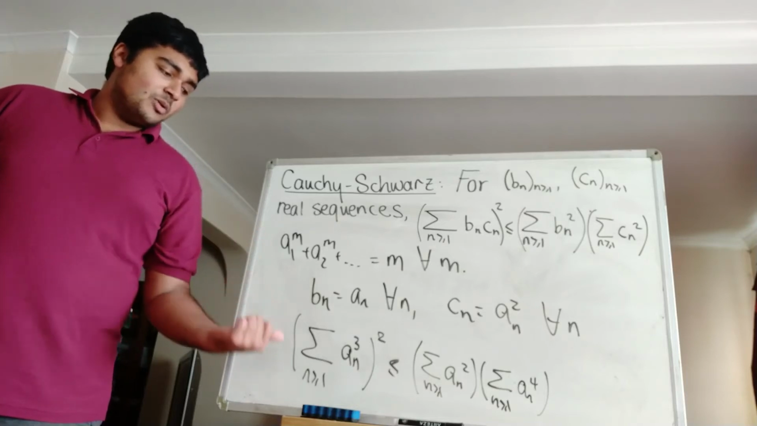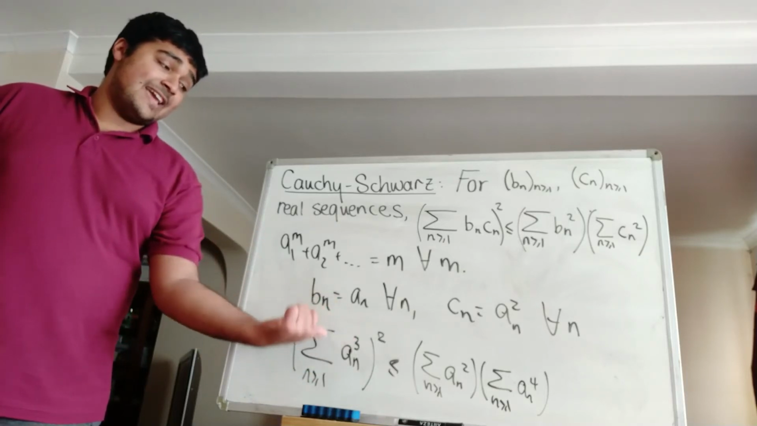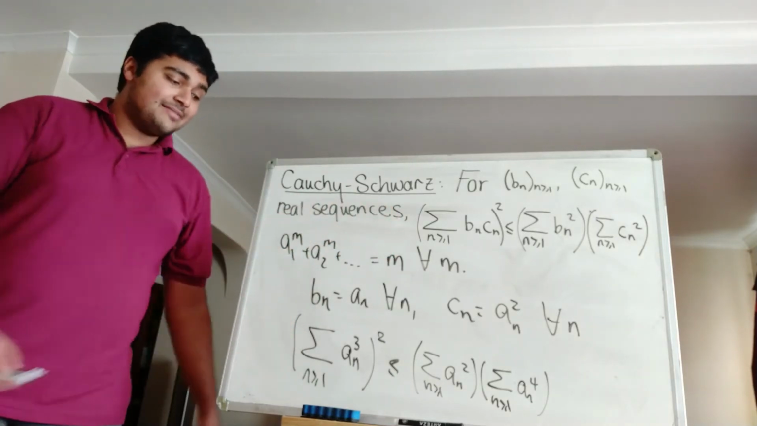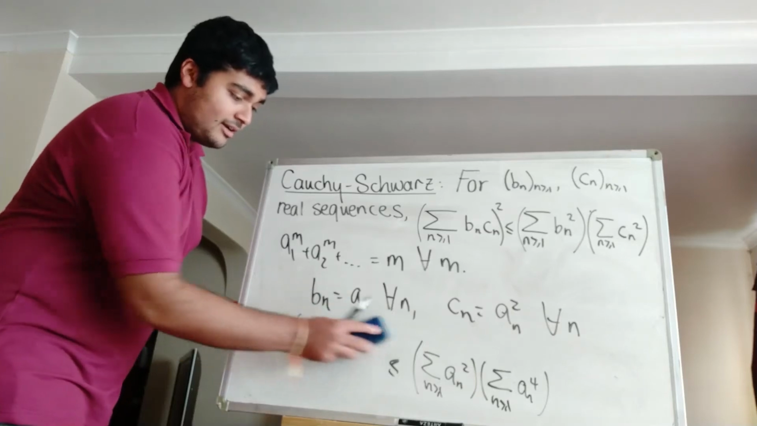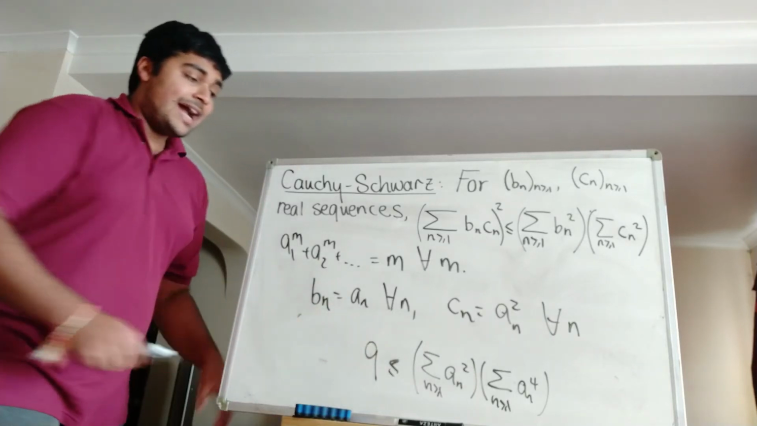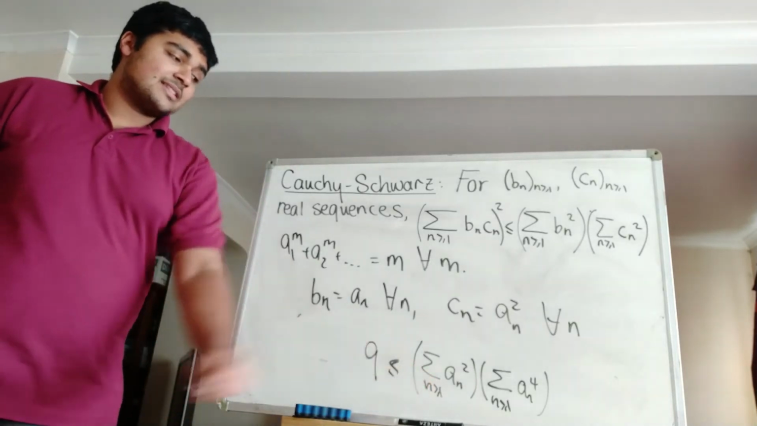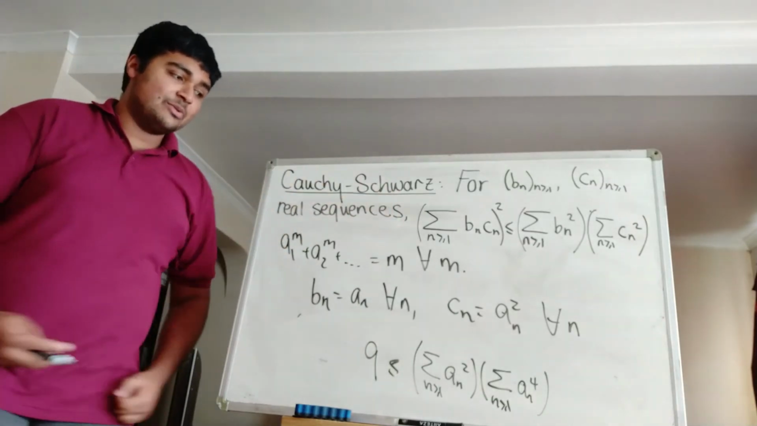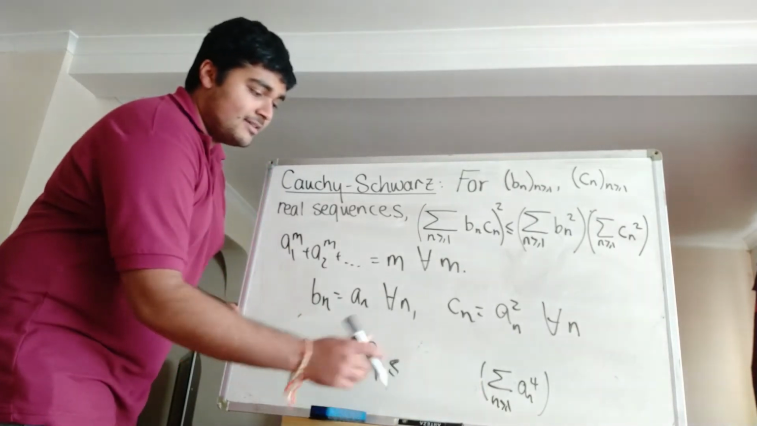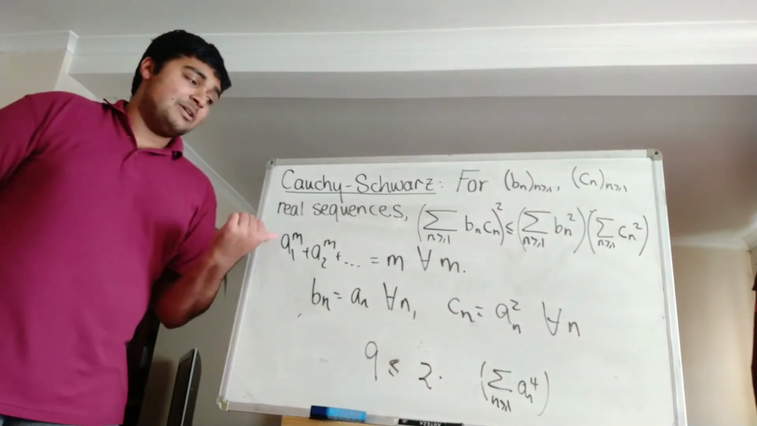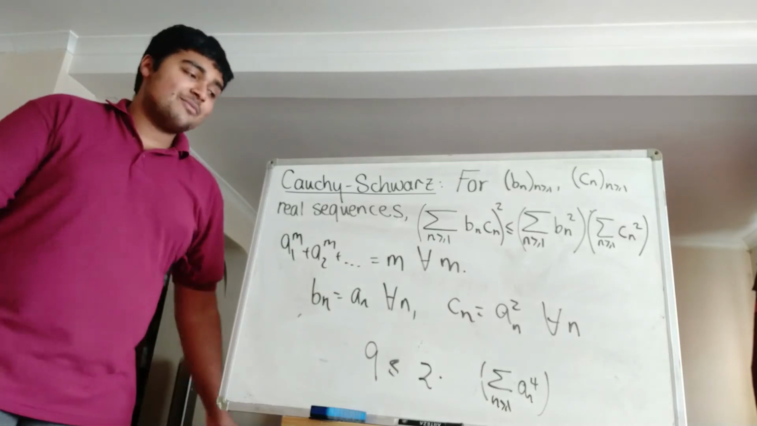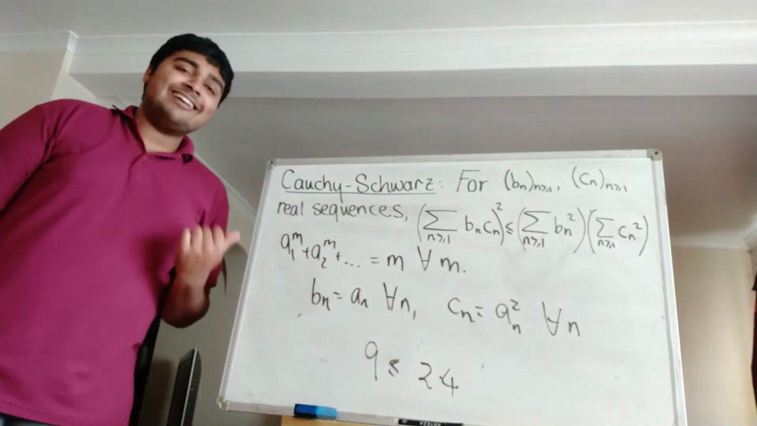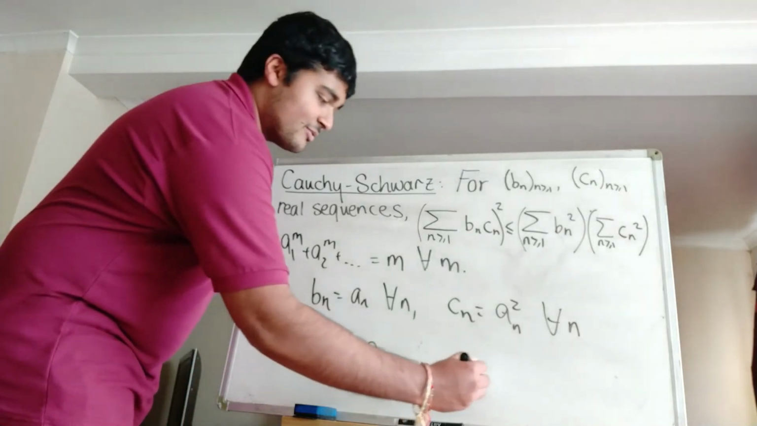We know that the sum of a_n cubed is 3, plugging in m equals 3. So on the left-hand side, we have 3 squared, which is 9. On the right-hand side, the sum of a_n squared is 2, from plugging in m equals 2. Plugging in m equals 4, the sum of a_n to the 4 is just 4. So we get 9 is less than or equal to 2 times 4, which is 8.